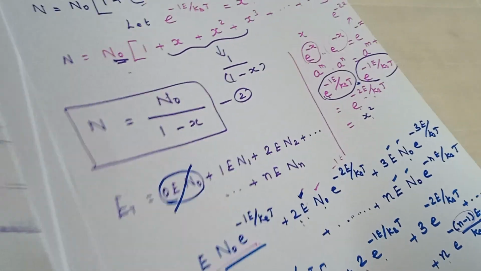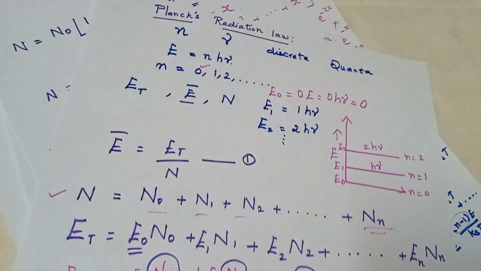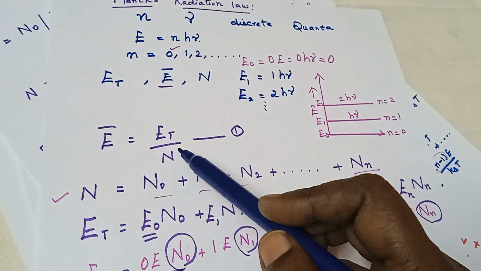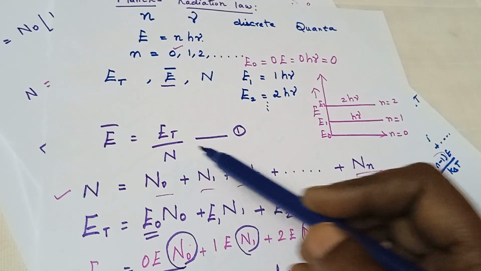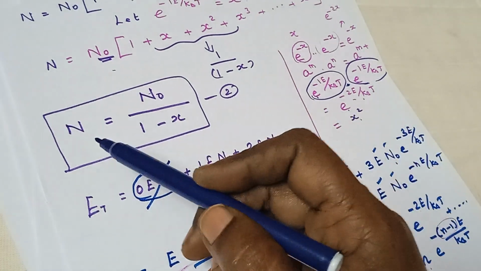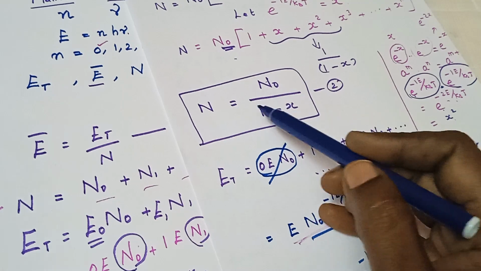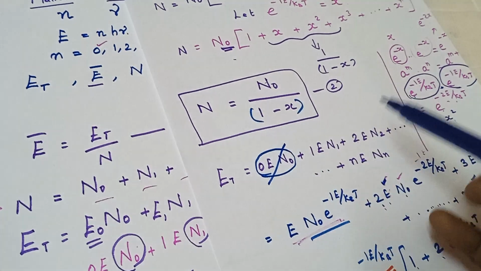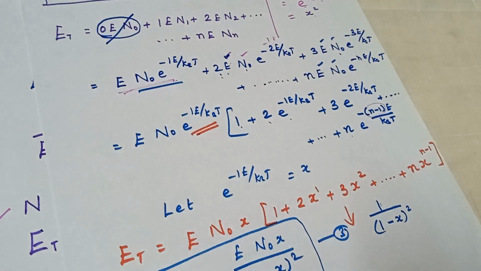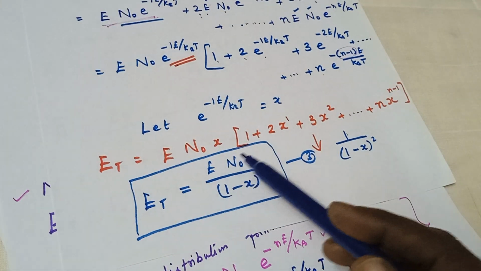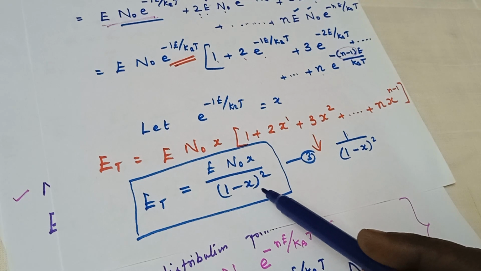Thus we have the first equation: average energy is equal to total energy divided by total number of oscillators, and then N is derived as N naught divided by 1 minus x, and total energy E_T is taken as e N naught x divided by 1 minus x the whole square.